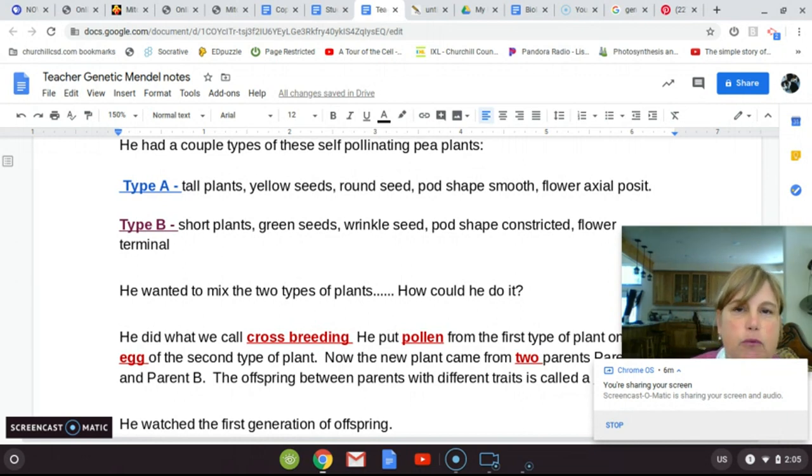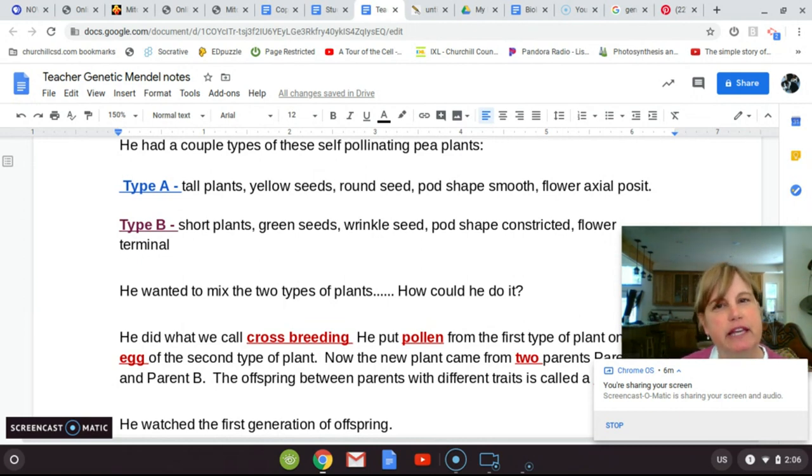Type B were short. They had green seeds instead of yellow. They were all wrinkled seeds, little kind of wrinkled dudes. They had a pod shape that was constricted, or bent in. The flower was on the terminal or the end position. And again, it could have different colors. They had white and purple colors. I don't remember which type had which, but just know that there were some different colors too. So these were easy to see traits.